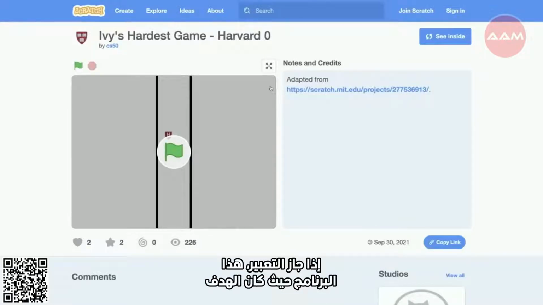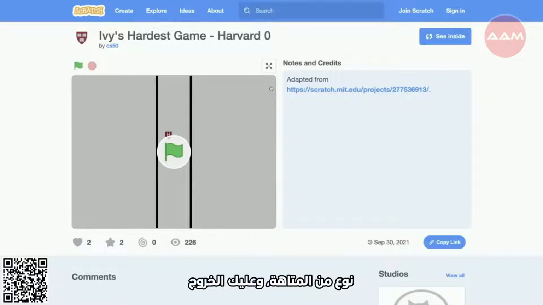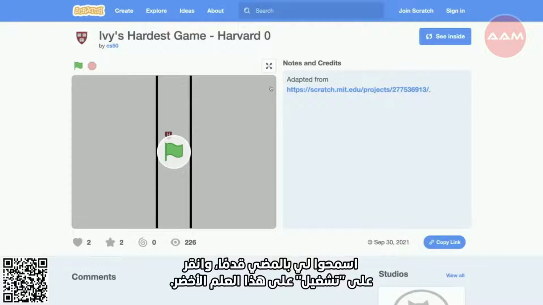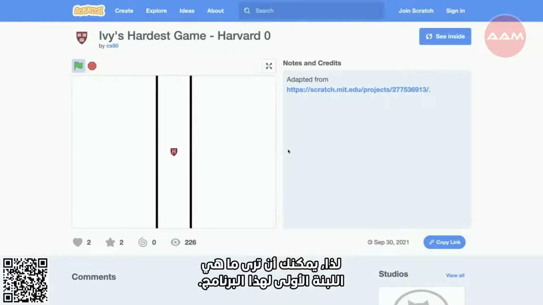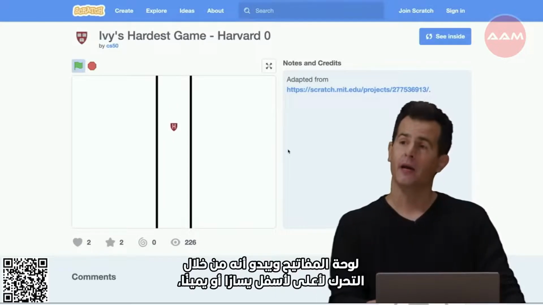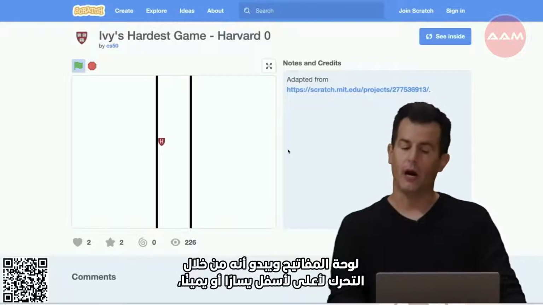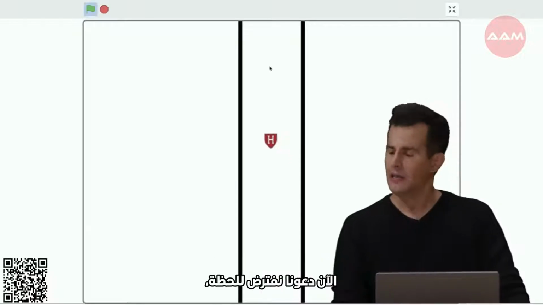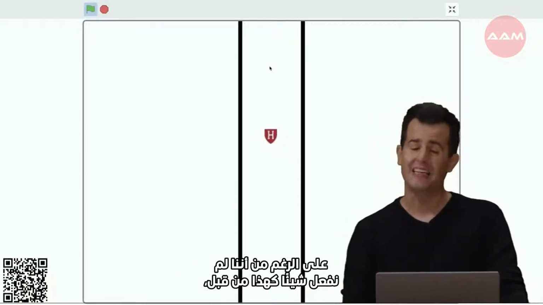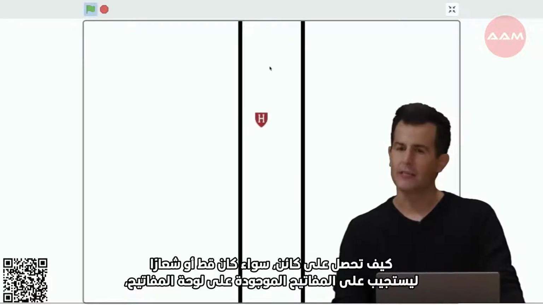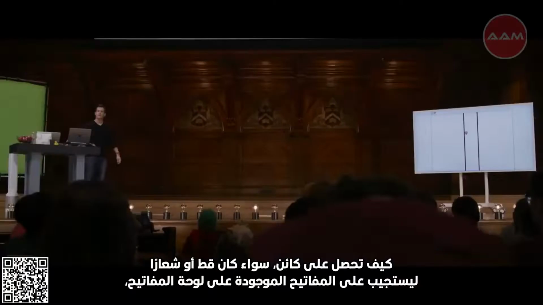So here is version 0, so to speak, of this program, wherein the goal was to create a game where you have to get out of some kind of maze. And you have to get out, in this case, the Harvard crest from this maze. Let me go ahead and just hit play on this green flag so you can see what the first building block for this program might have been. Notice that my hand here is actually on the arrow keys of my keyboard. And it seems that by moving up, down, left, or right, this little crest on the screen responds in exactly that way. Now let's hypothesize for just a moment, even though we've not done anything quite like this before, how might this code be implemented? How do you get a sprite, be it a cat or a crest, to respond to keys on a keyboard?